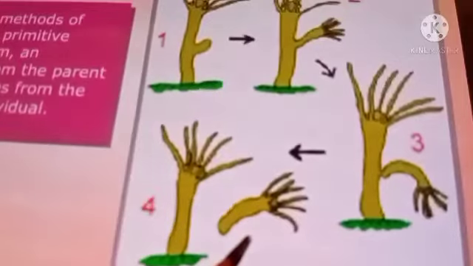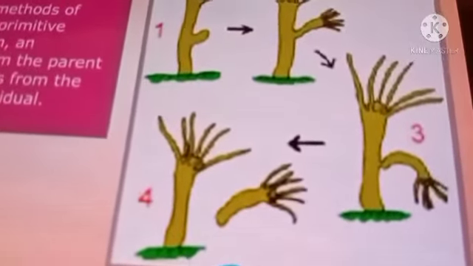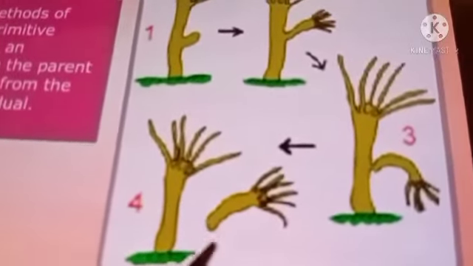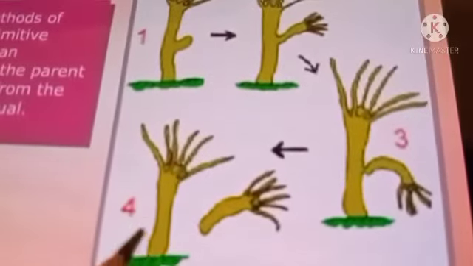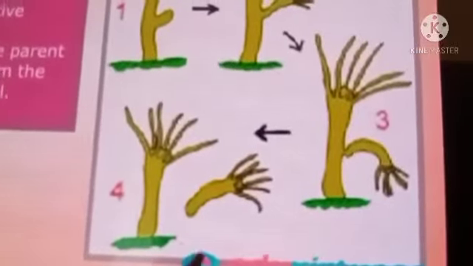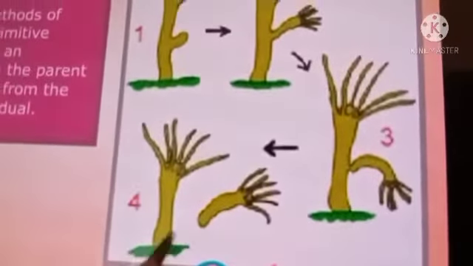Once it has fallen down, it is not wasted. It will attach to the soil and start growing into a new plant. This kind of reproduction is known as asexual reproduction and the method is budding.